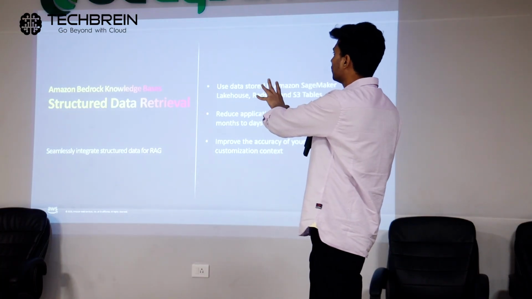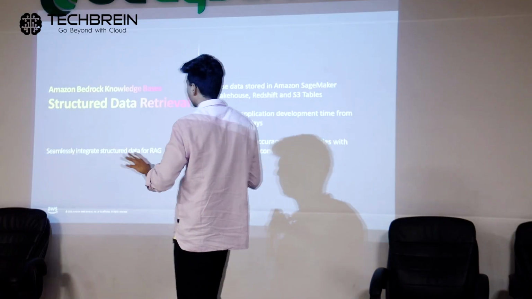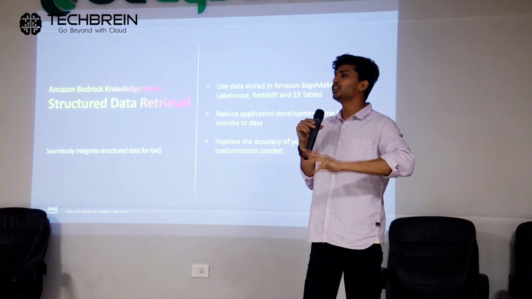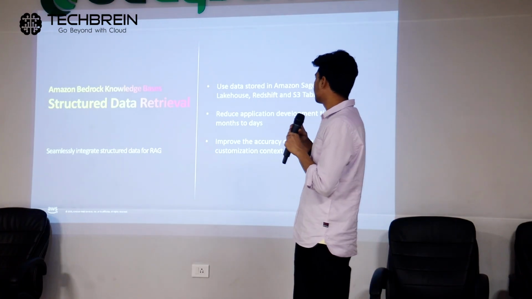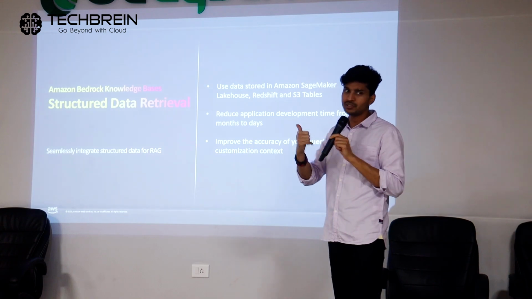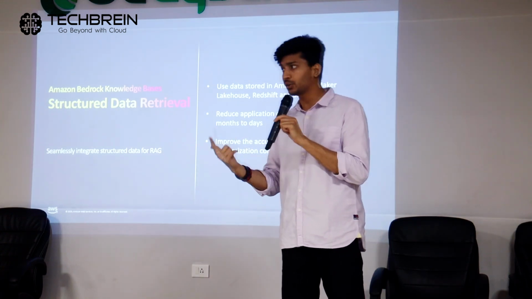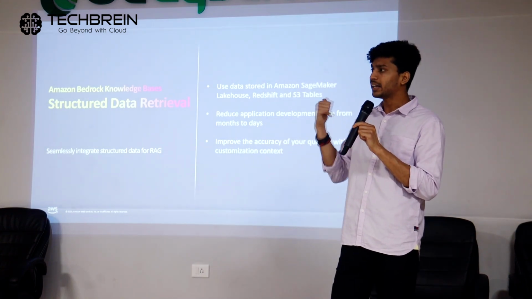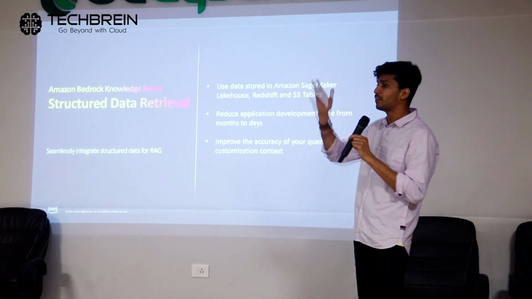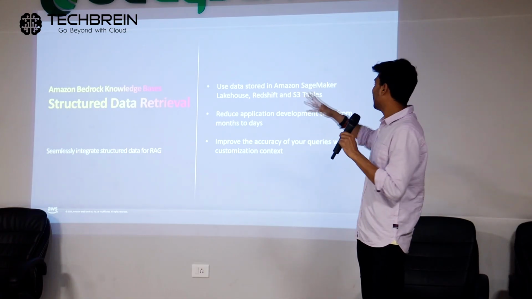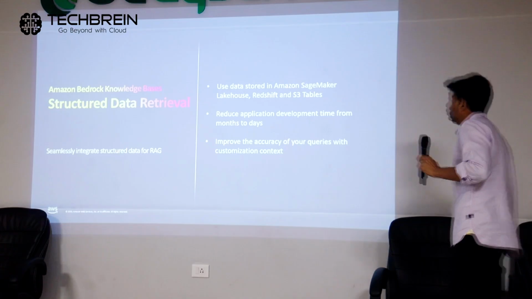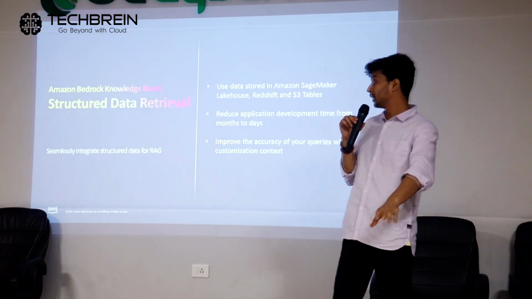First we talk about how it supports structured data. For example, you have structured data stored in a relational database. What you can do is store that data into Amazon Redshift. Redshift is a data warehouse solution that we offer to customers. You just need to connect your databases to the data warehouse, and use Amazon SageMaker Lakehouse to get the partitioning and schema right, to reduce application development from months to days.